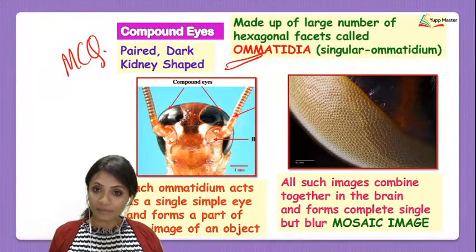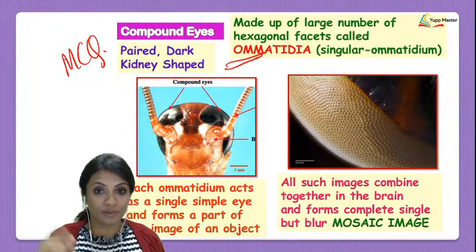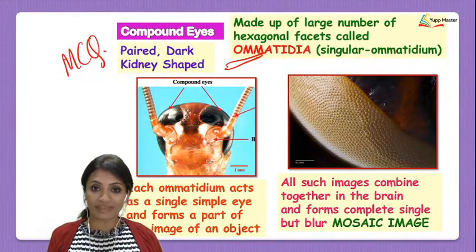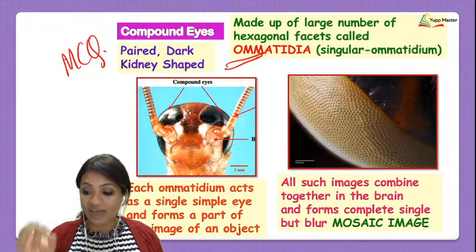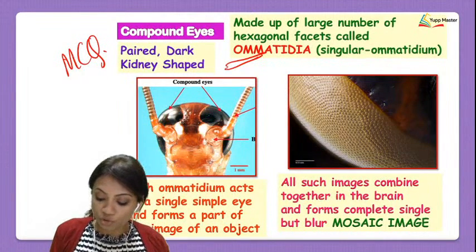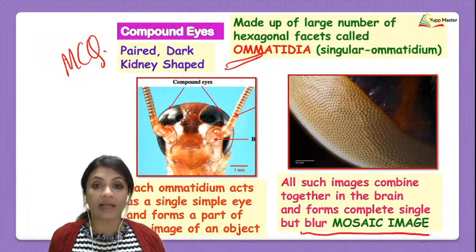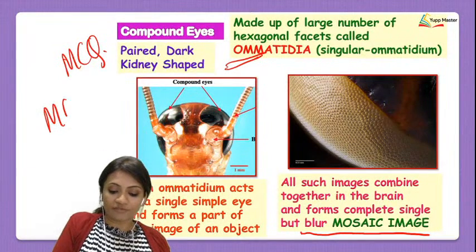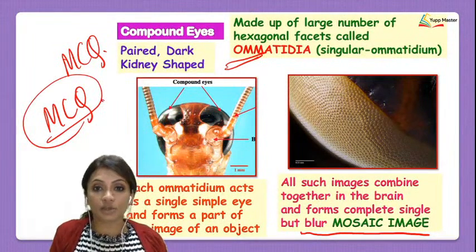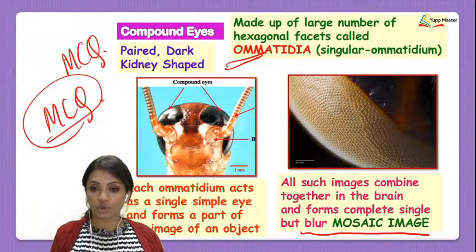The cockroach might be able to see that there is a person, but won't be able to tell who that person is. So the image is basically a mosaic image and a blur image. These two words, blur and mosaic image, the description is very important for your MCQs. Image is blur but mosaic image, okay.